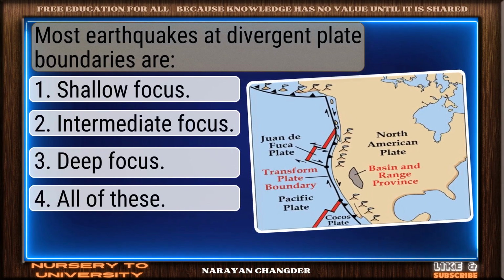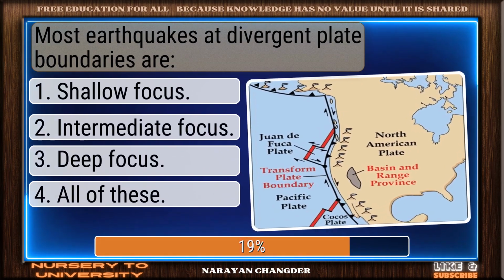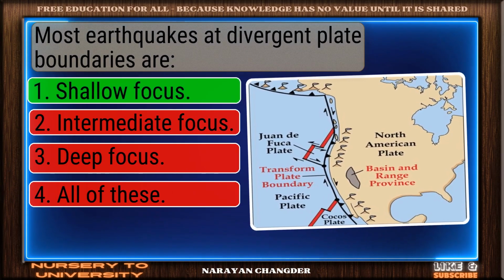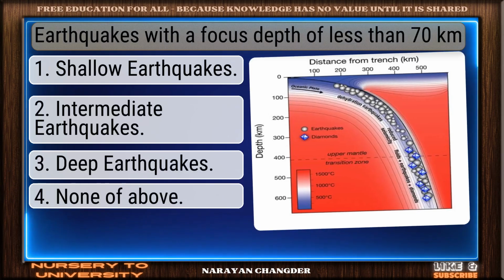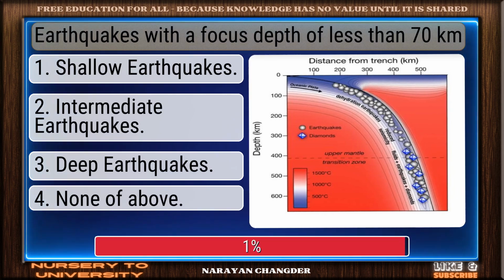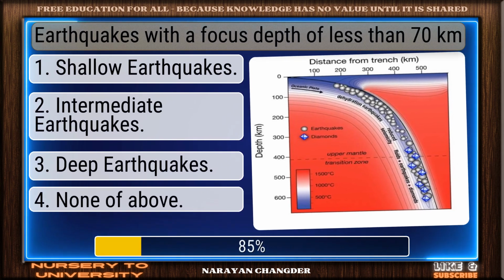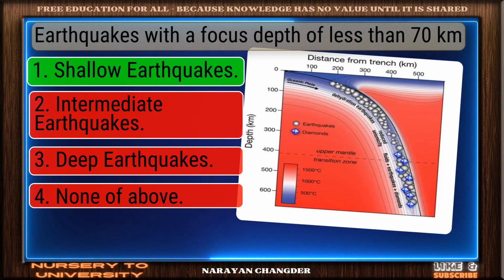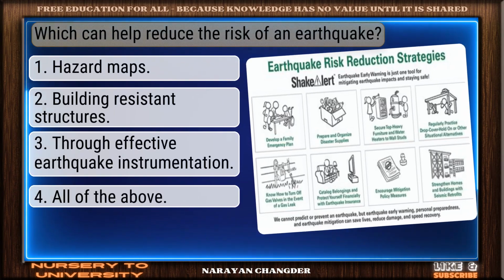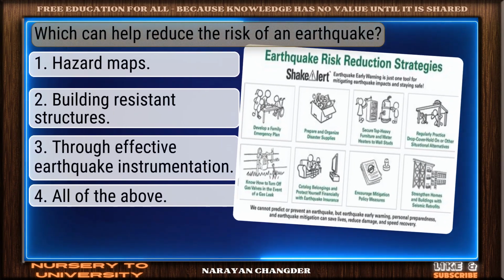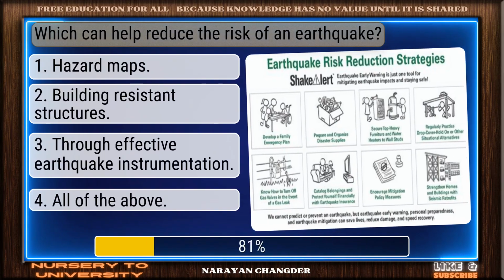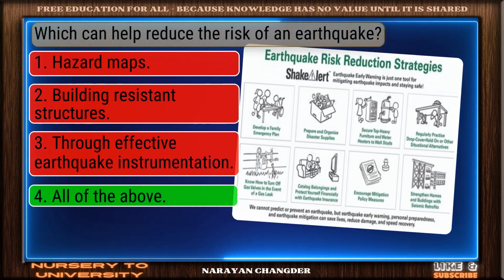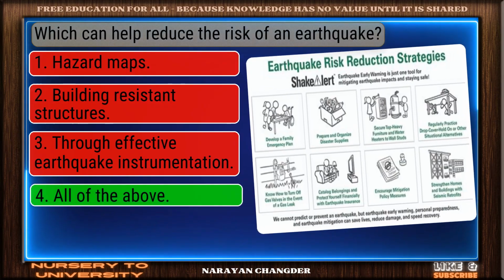Most earthquakes at divergent plate boundaries are. You got it. Your choice shallow focus is right. Earthquakes with a focus depth of less than 70 km. Valid point. Shallow earthquakes is true, which can help reduce the risk of an earthquake. Excellent. All of the above is a brilliant choice.